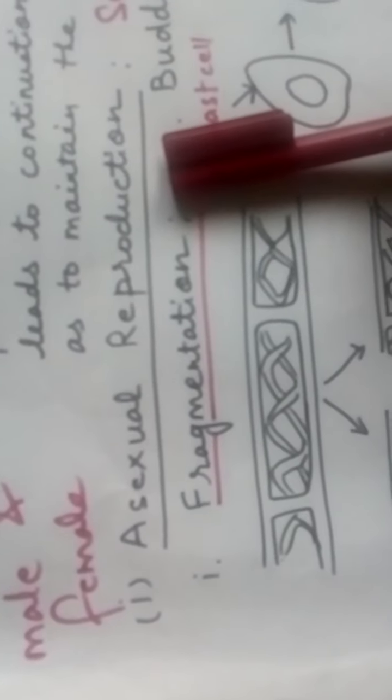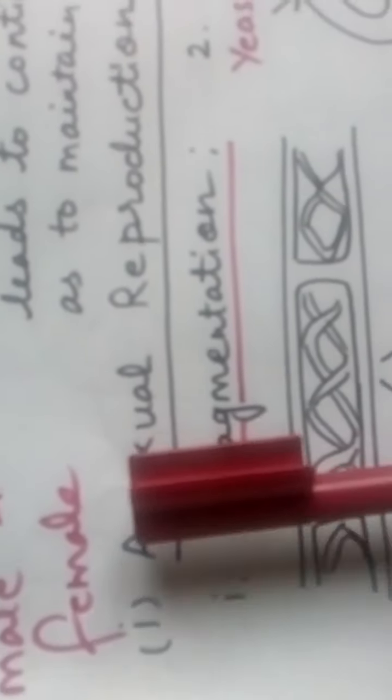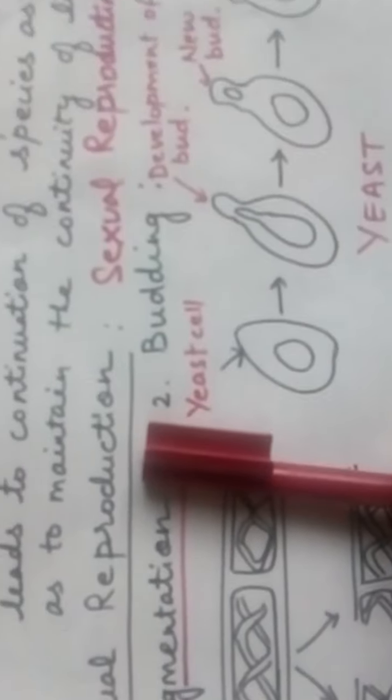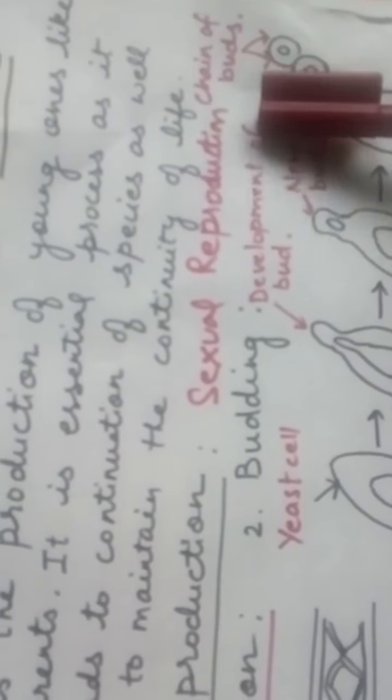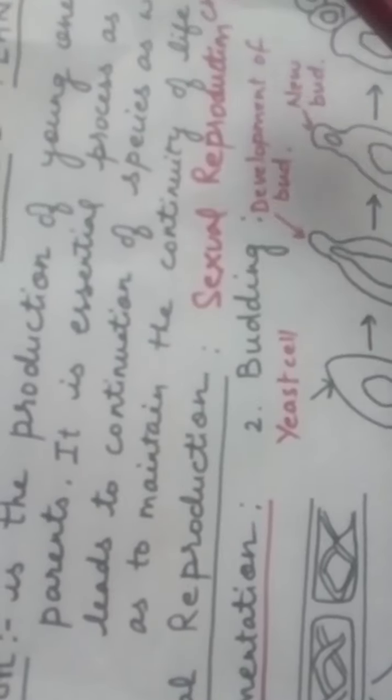In asexual reproduction, there is no involvement of the gametes. Now, there are two types of gametes. One is the male and another is the female. So, asexual reproduction is the type of reproduction in which there is no involvement of the male and the female gametes. That is, reproduction is done without the involvement of male and female bodies. Whereas the other type is sexual reproduction, in which the reproduction is done with the help of the male and female gametes, which we will study in our next classes.